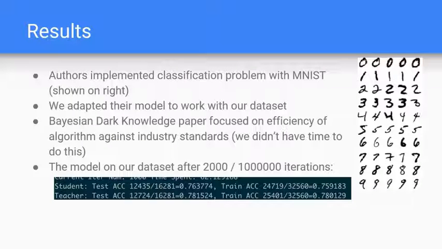So we ended up getting our model to run. Our final results were about an accuracy of 75-ish%. So that means that out of every 100 guesses, or 100 X inputs, 75 of them would give the correct output. So the Bayesian paper focuses more on other methods of describing efficiency, but we were just happy to get it to run and to get reasonably good estimates.